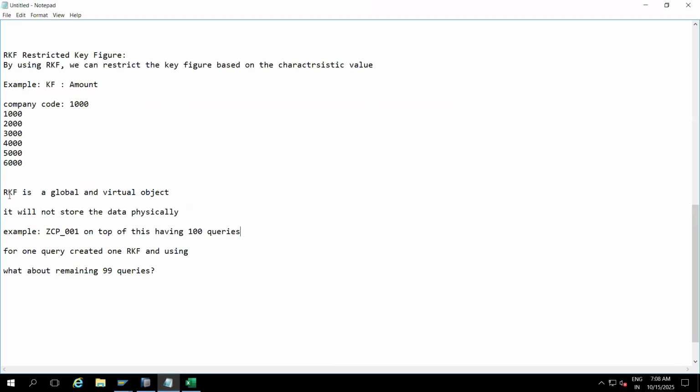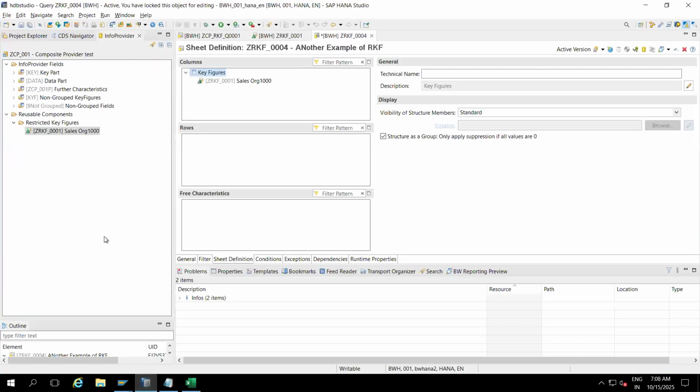Once you create an RKF, it is global. So in one query we create RKF and use it there, but the remaining 99 queries also can use it if you want. That is why we call RKF a global.